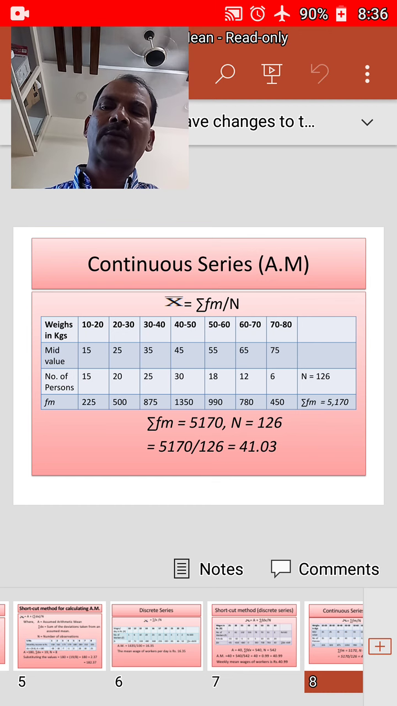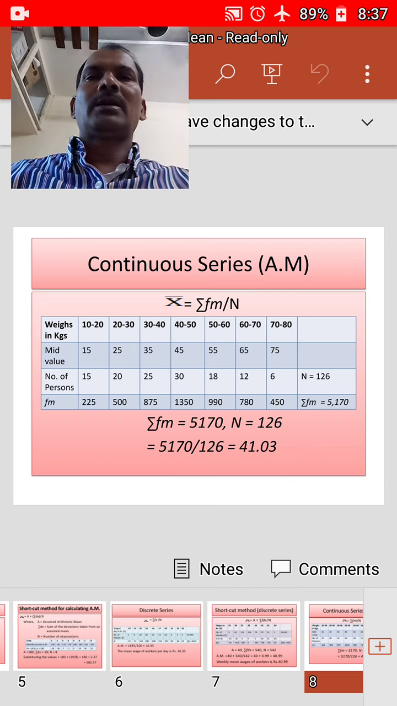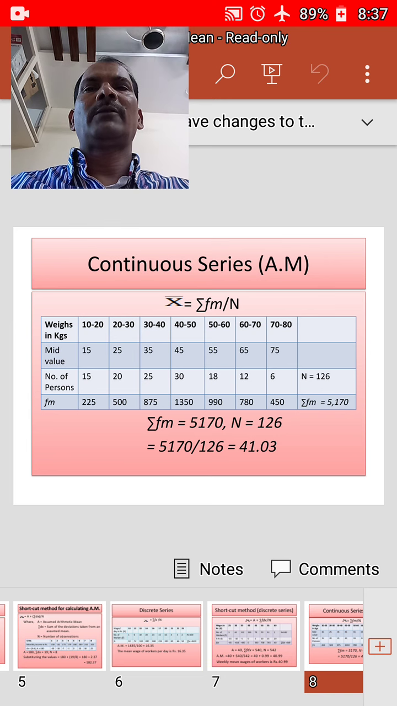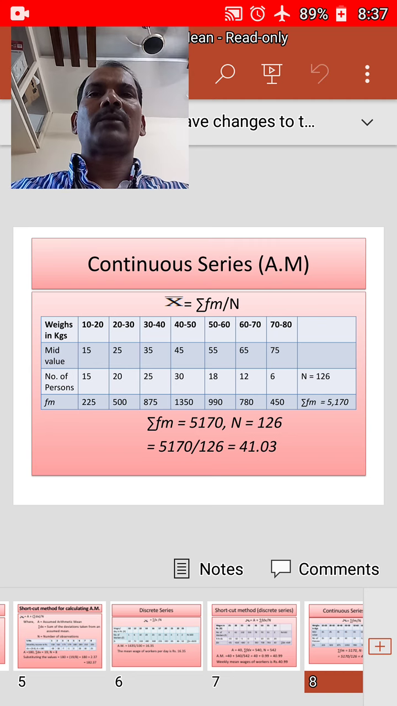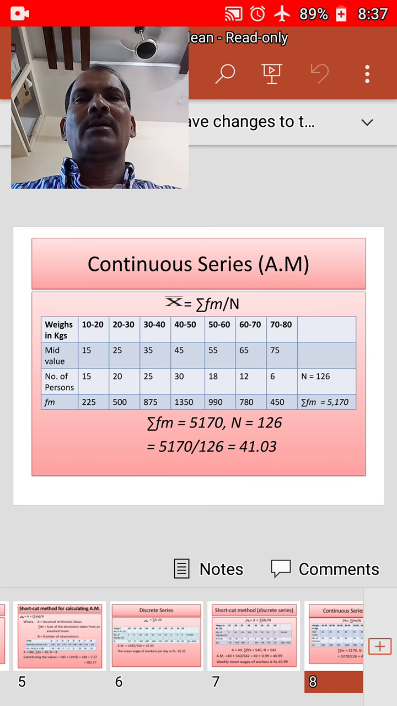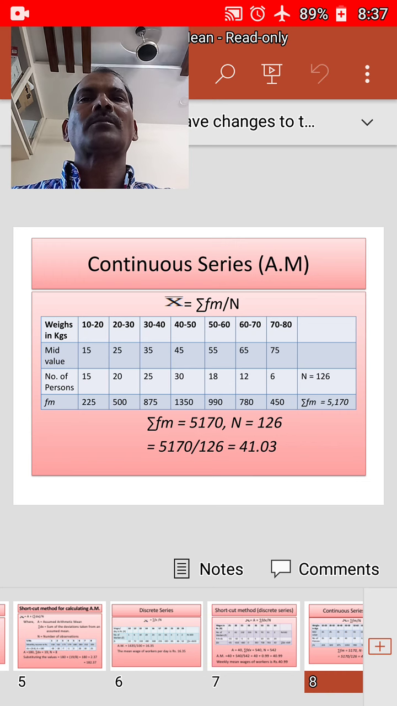Add all frequencies of the classes and denote it by n. Apply the following formula and obtain x bar, that is x bar is equal to sigma fm by n, where x bar is equal to arithmetic mean and m is equal to mid value of various classes, sigma fm is equal to the sum of the products of mid values and their respective frequencies, n is equal to the number of observations or total frequencies. One example we will consider here: a frequency distribution is given and we are asked to find out the arithmetic mean.